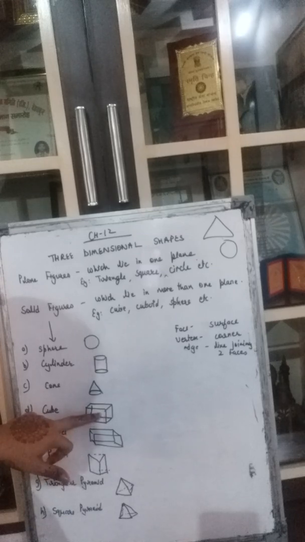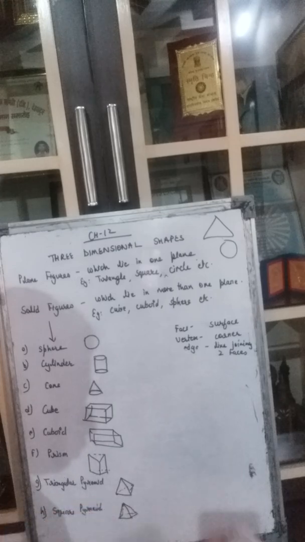Each face is a square shape. That means all the sides are equal. So this is an example of a cube. For example, the dice, the Ludo you play, we played with the dice. There you can say that each face or each flat surface is a square shape. So that is an example of a cube.